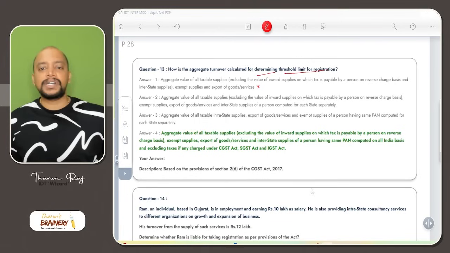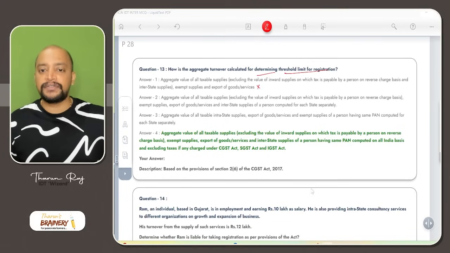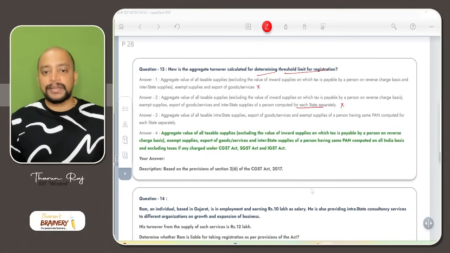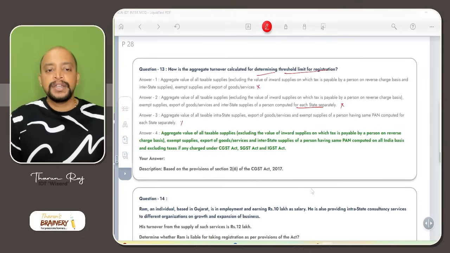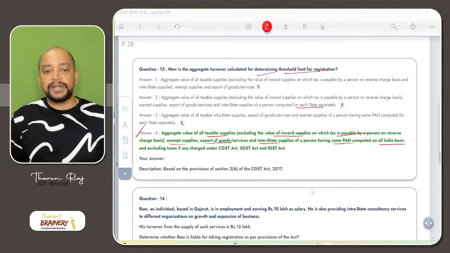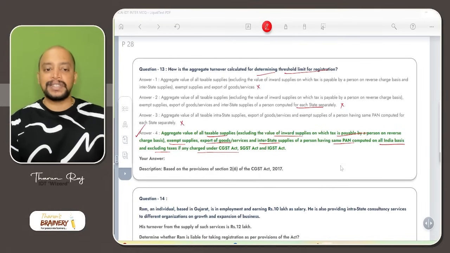Then aggregate turnover of all taxable supplies, excluding the value of inward supplies on which tax is payable by a person on reverse charge basis, exempted supplies, interstate supplies, computed for each state separately. No, it will be computed on an all India basis. And aggregate value of all taxable intrastate supplies, even interstate supplies also will be coming. So this is wrong. So this is the correct answer. All taxable supplies, exempted supplies, exports, interstate supplies having same permanent account number computed on an all India basis, and excludes inward supplies on which tax is payable under RCM, and even it will exclude taxes, that is CGST, SGST. So option D is the answer.